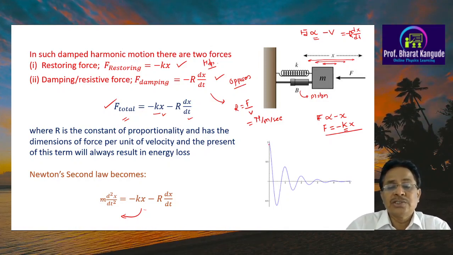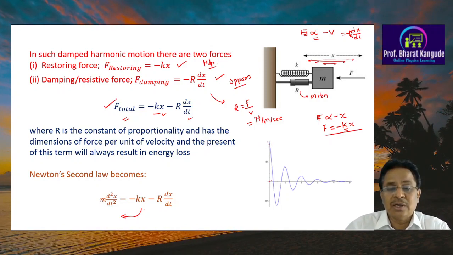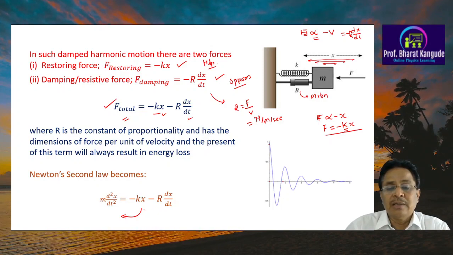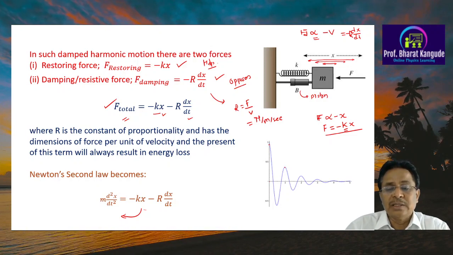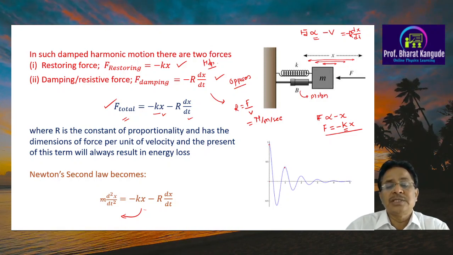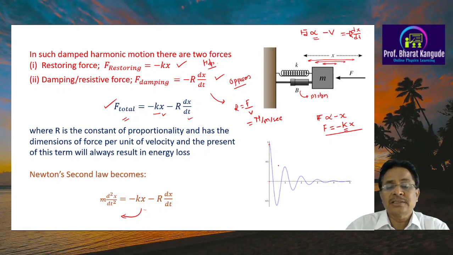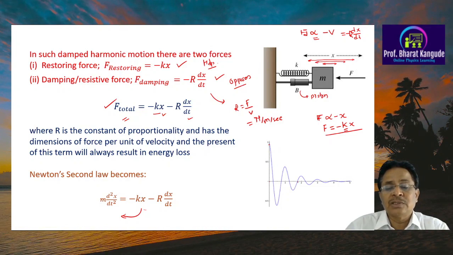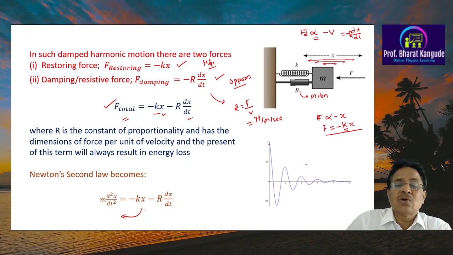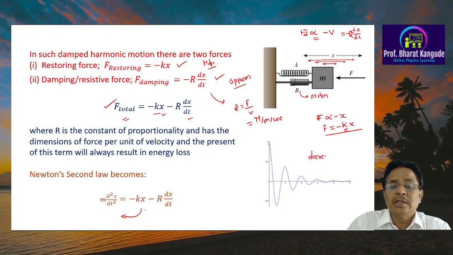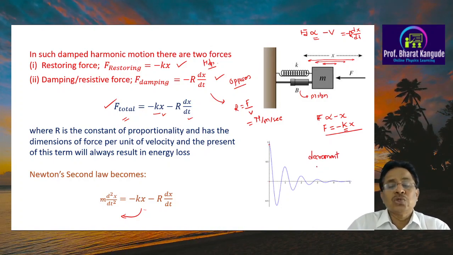This is how the oscillation goes on decreasing. That means if this oscillator starts from one of these extremes, then the oscillation goes here. Then for the second oscillation, it goes here in such a manner that the amplitude of this oscillation is a little less than what it had earlier. Then in the second oscillation, again it falls, then falls, then falls, and that is how this oscillation goes on dying. So this is called decrement, or the actual amplitude of this particular motion goes on decreasing.